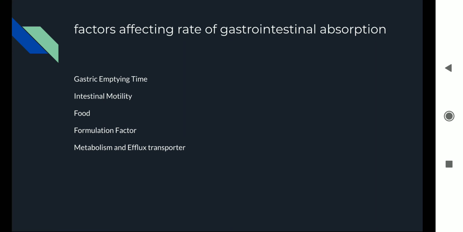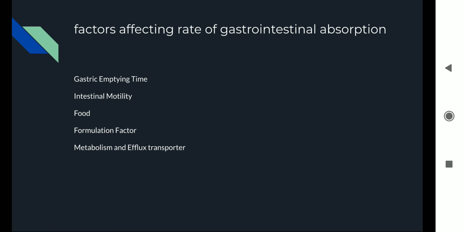Then we come to another site of absorption, that is the skin. The skin is the largest organ of our body. One of the fun facts is that the weight of skin itself is 5 to 7 kgs within our body. This is why the largest organ in the body is actually skin, not the liver. Liver can come at the second place when it comes to the largest organ of the body.